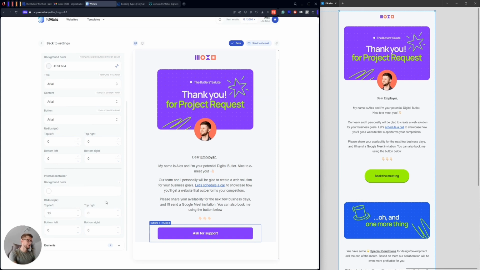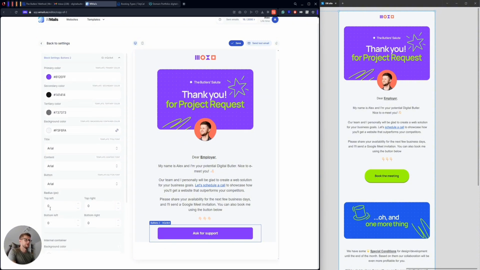I can adjust the radius. It's like an internal container. I don't need to adjust the container radius, but I can adjust the radius here. I can play with it. Yeah, I can see the button being adjusted. But what I need to do